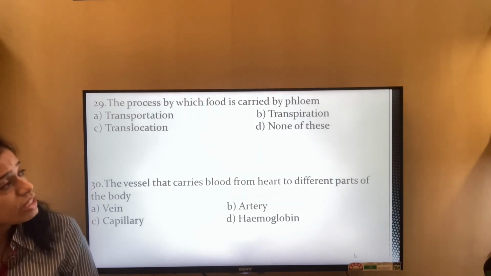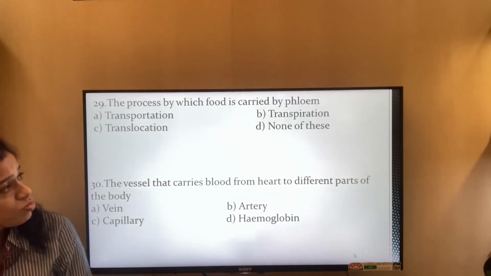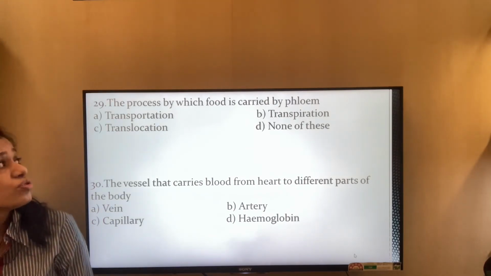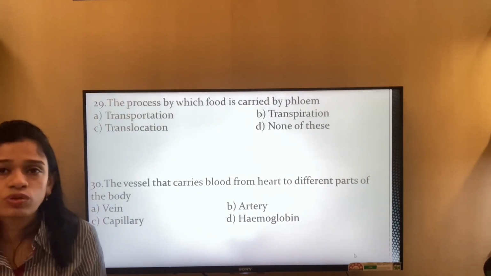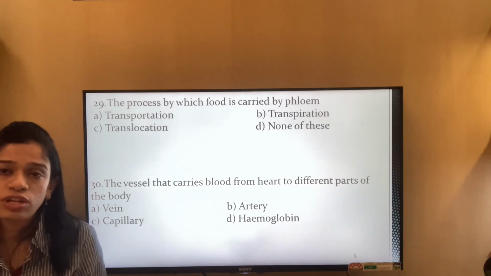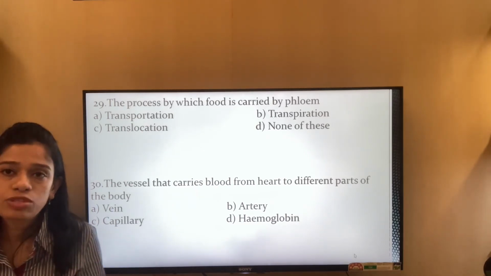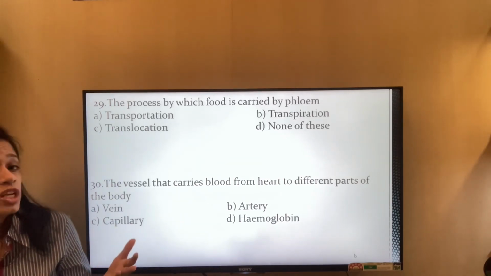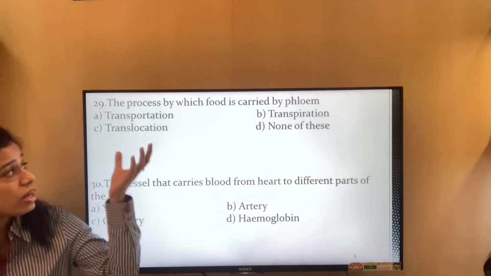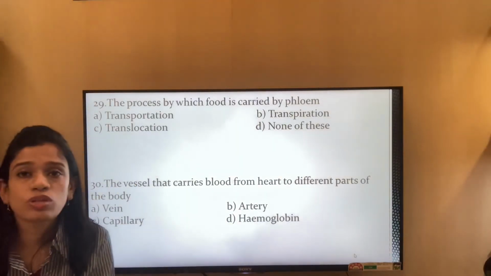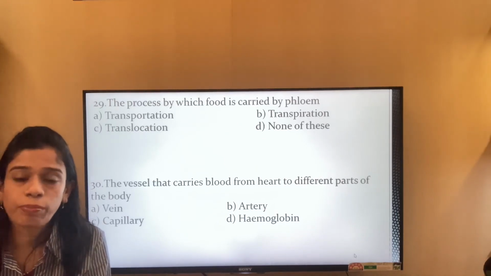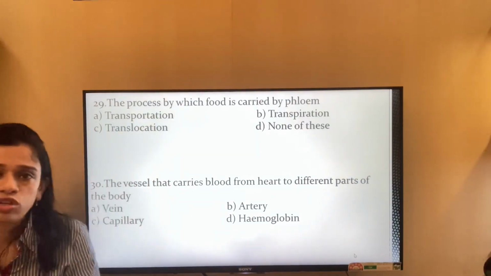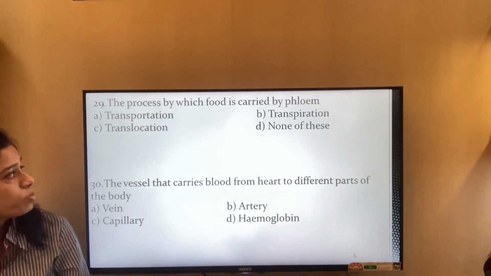The process by which food is carried by the phloem is known as transportation, transpiration, translocation, or none of these. Transpiration, I have told you, is the giving out of the excess product from respiration or from the process of photosynthesis. Transportation is taking one thing from one place to another. It is translocation. Translocation means transferring the prepared food from the leaves to the different parts of the plant. So it is translocation, or option C.